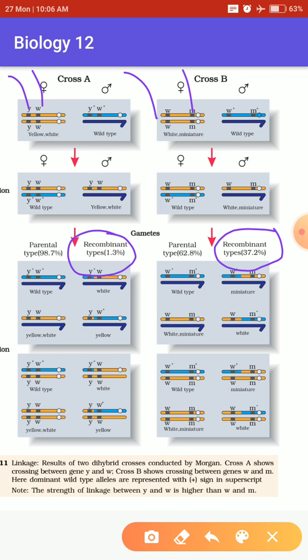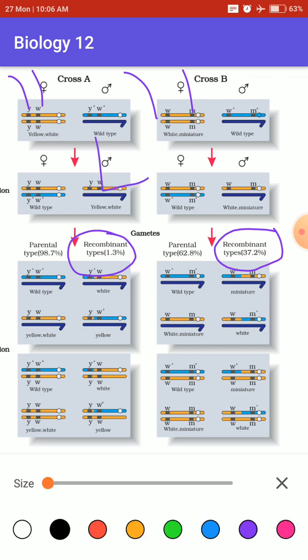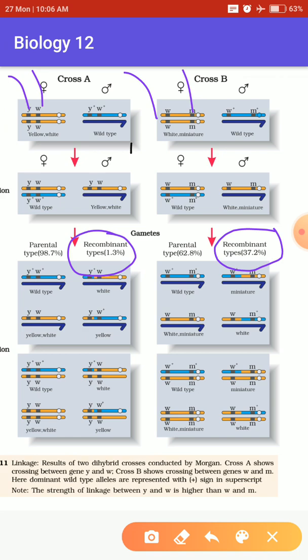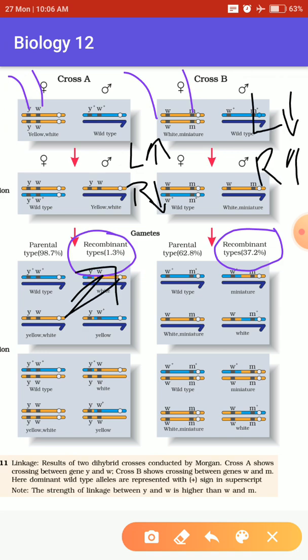Linkage less, recombination high. That's what you must understand from this concept, linkage and recombination.